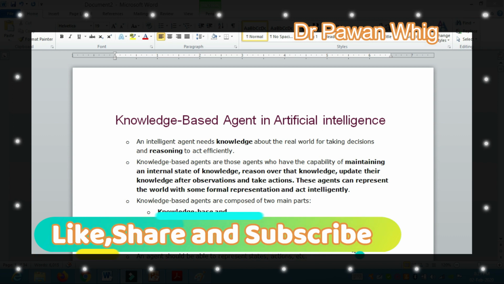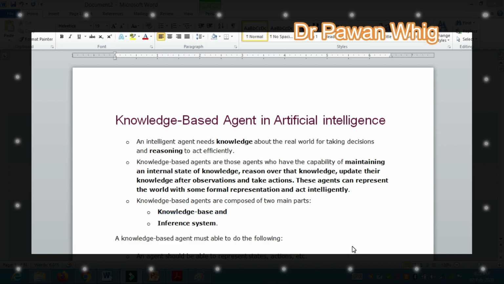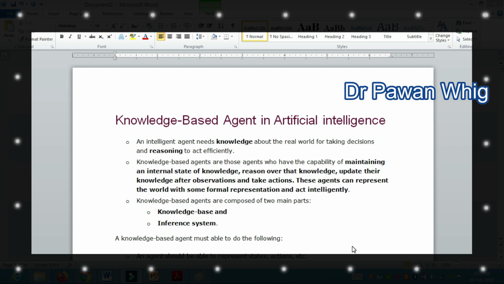Today we are going to do the fourth lecture of the artificial intelligence series, that is knowledge based agent. So let us start with the basic concept. What is a knowledge based agent in artificial intelligence? First of all, you have to understand what an intelligent agent is. The intelligent agent is basically a kind of sensor which takes input from the real world and takes decision and reasoning to act efficiently.